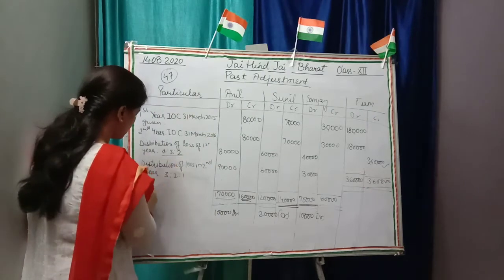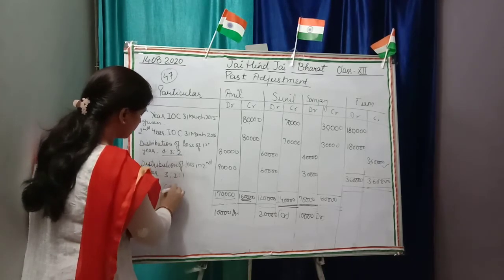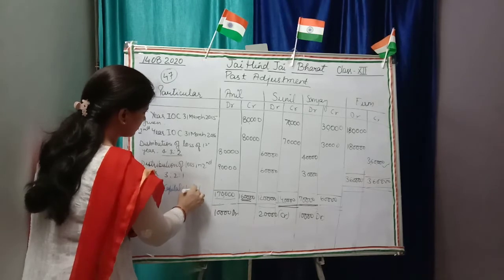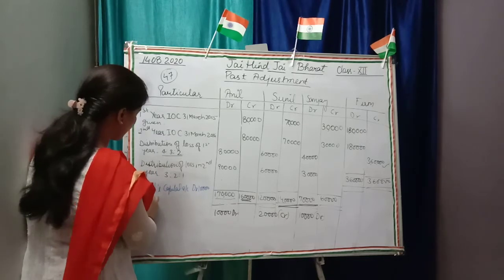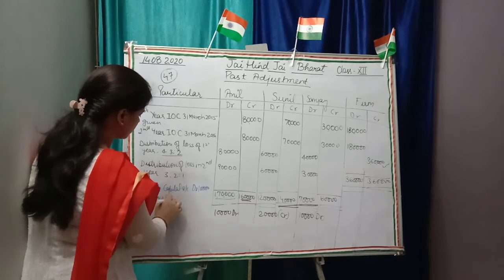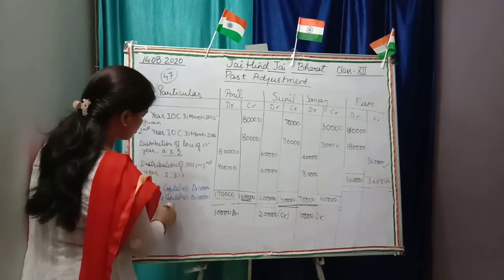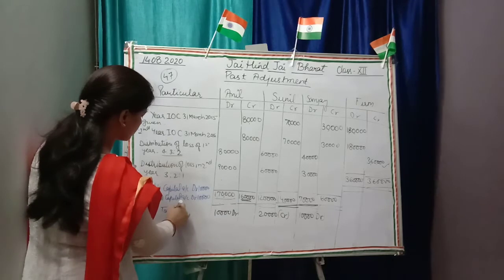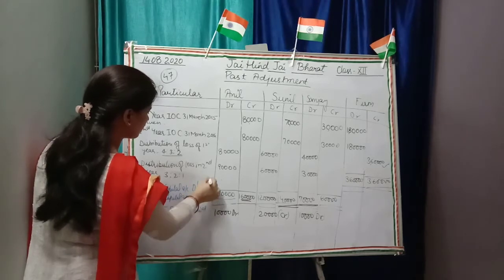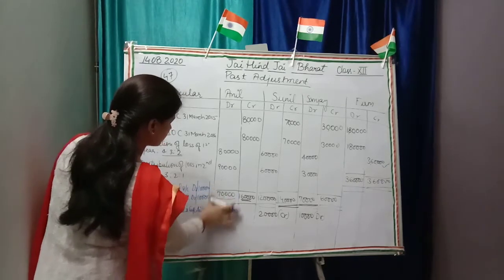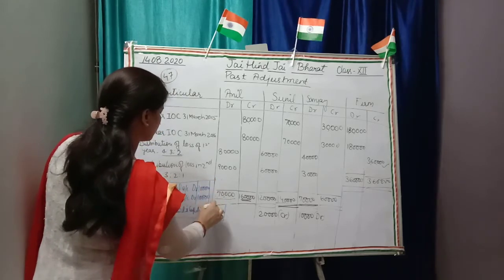So Anil's capital account debit with 10,000, Sanjay's capital account debit 10,000, and to Sunil's capital account 20,000. This is the single adjustment entry.